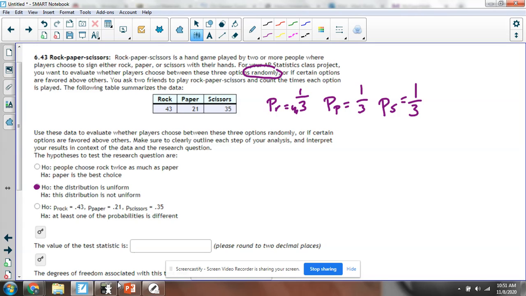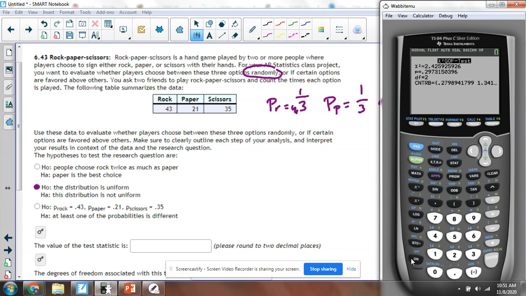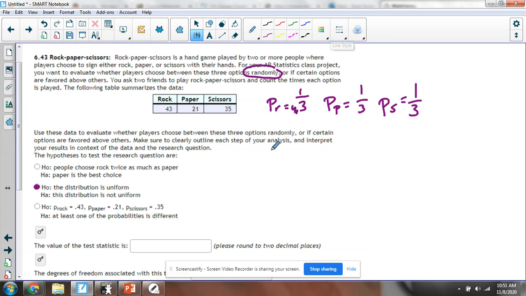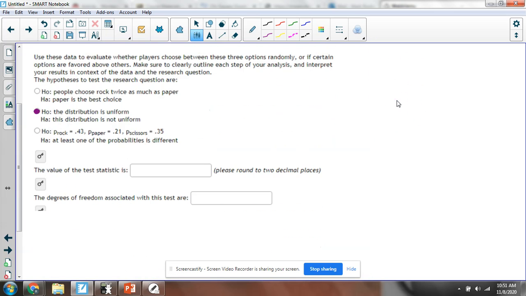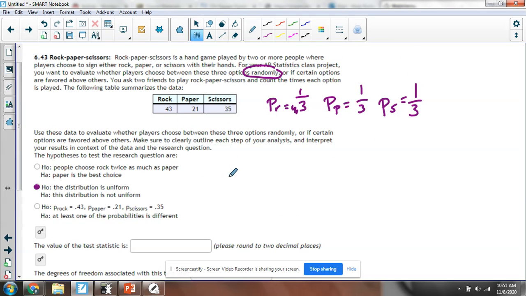Well, I guess we can just add these up to find that number. They played 43 plus 21 plus 35. They played 99 times. Okay, so if you're throwing rock a third, paper a third, and scissors a third, you would expect there to be 33 rock. This is going to be my expected. 33 paper and 33 scissors.